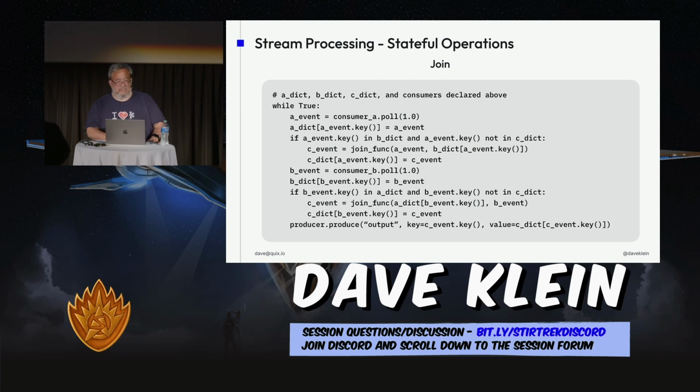So the basic idea is that we have to use these dictionaries to hold our interim state. That's the key thing with stateful stream processing: you need to have interim state where you can keep track of stuff that's been happening, because what happens with each new event depends on some other event that may have already come through. And in the end, we produce the output of our events to the C output topic. So we have two input topics in this case, and one output topic that has the combined values of those two, matched up by key.